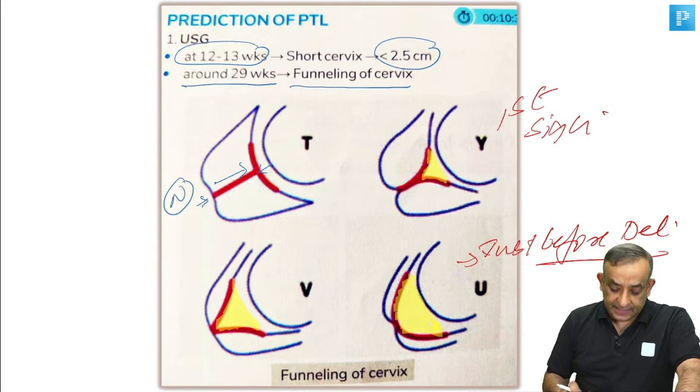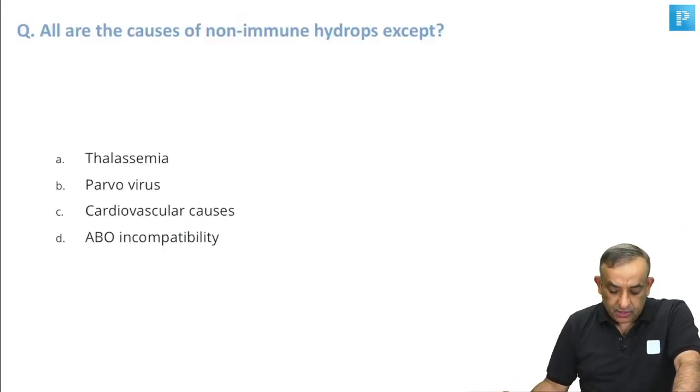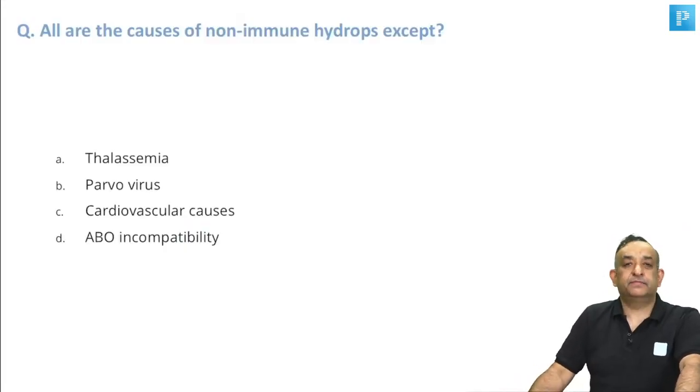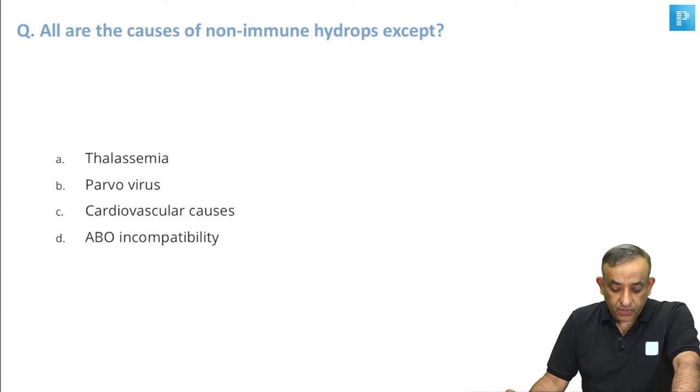We'll go to the next question, guys. And all of the following are the causes of non-immune hydrops except. Come, guys, shoot. Non-immune hydrops. All of the following except.